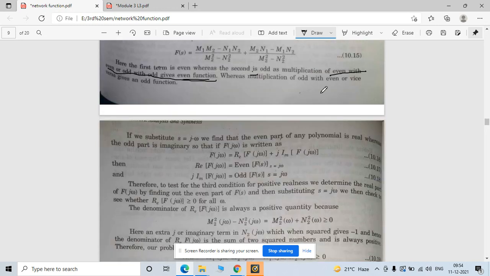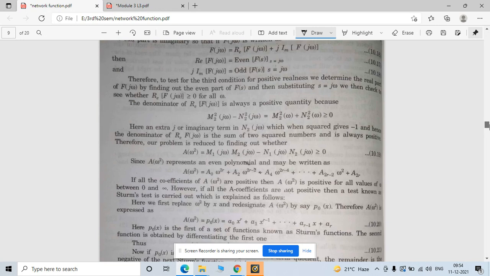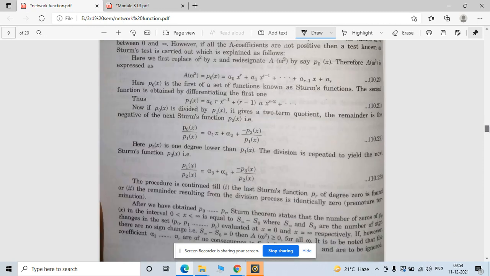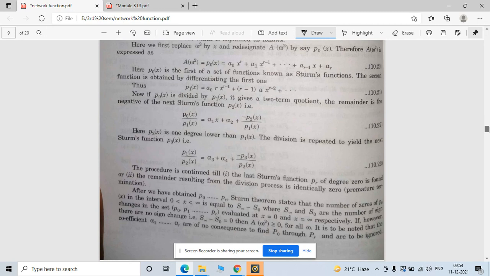Okay, so according to this, you can observe this and this, your function. Now there are some processes by which, by observing your function, you can tell whether this is a positive real function or not.